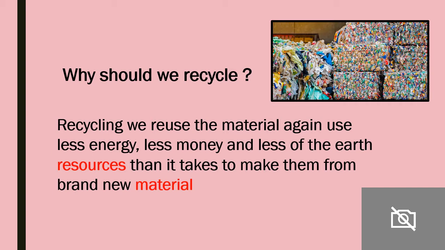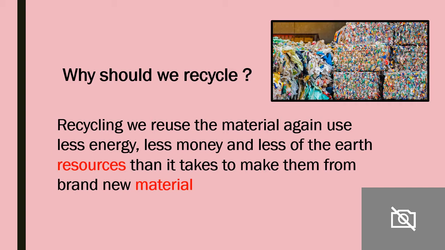By recycling, we are saving this energy and we can save money. That means instead of making new materials or buying new material, we can recycle the old one. So we are saving money by using the old one again, and also we can save the earth's resources. What do we mean by earth resources? There are kinds of earth resources. We have sun, we have water.